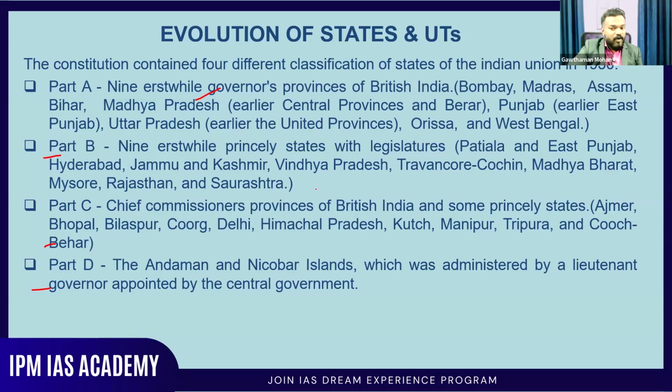Then part C was composed of the chief commissioners' provinces of British India and some princely states, like Ajmer, Bhopal, Bilaspur, Delhi, Himachal Pradesh, Kutch, Manipur, Tripura, etc. Then part D was the Andaman and Nicobar Islands, which was administered by the Lieutenant Governor appointed by the central government. So that was the original classification during that time.